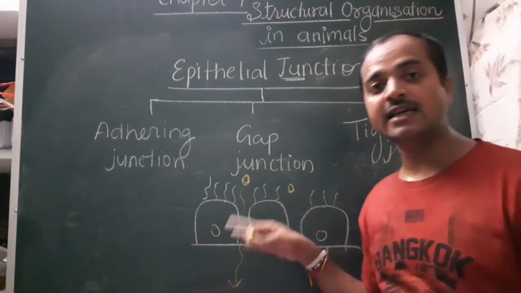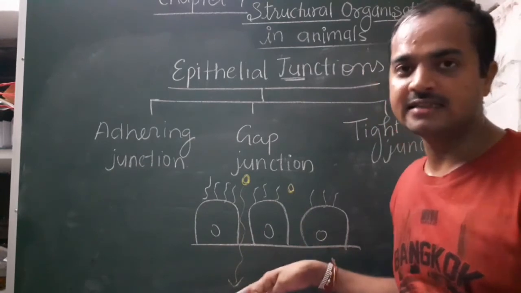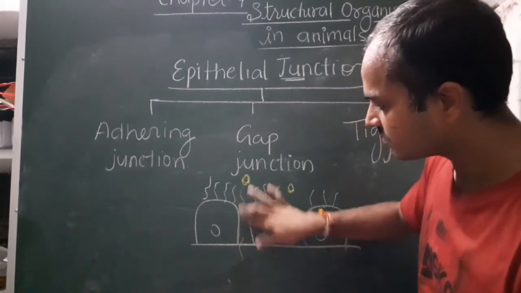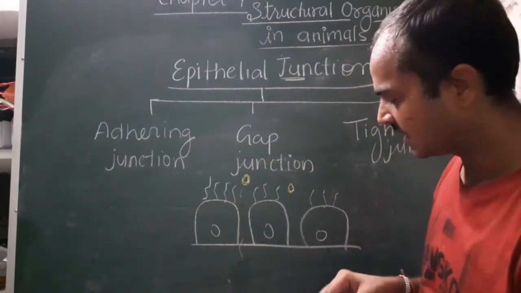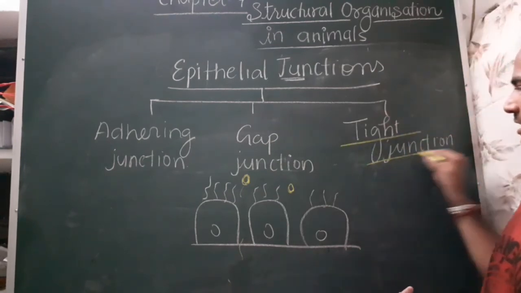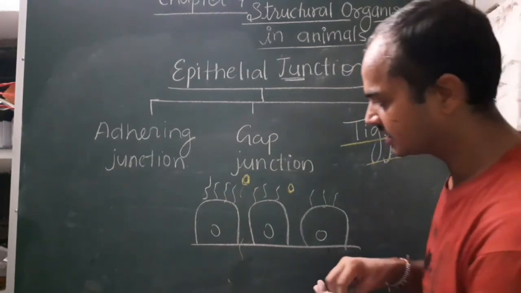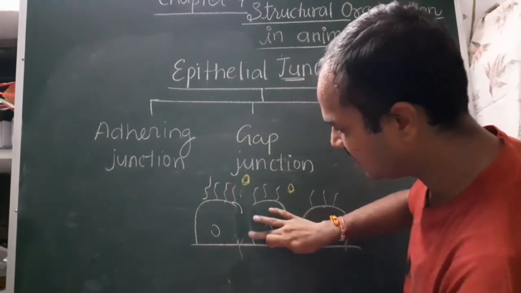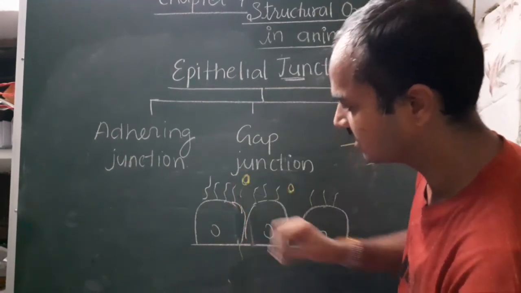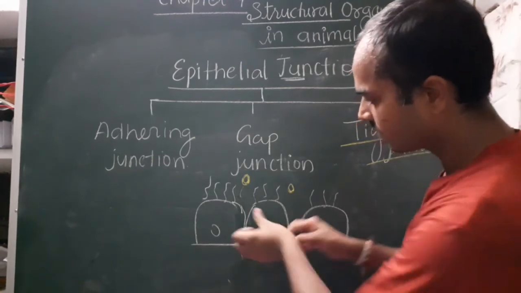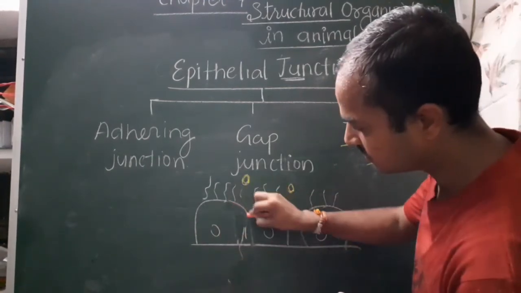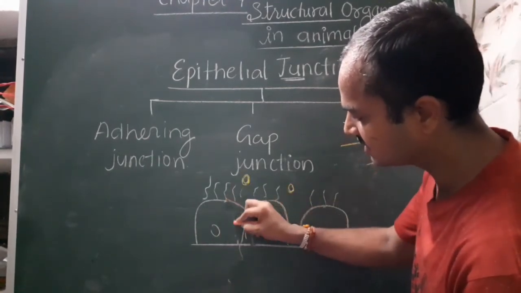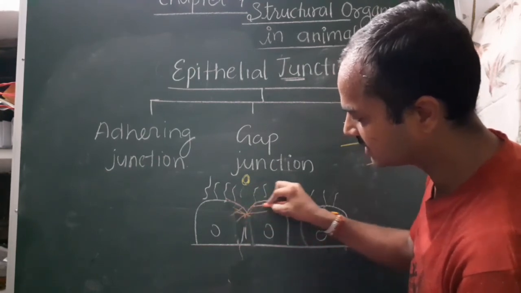Here this HCl can destroy the other cells, so these epithelium cells have tight junctions. The last category, tight junctions. Due to these tight junctions, the cells are present very close to each other like this. Due to some substances it forms a junction like this.